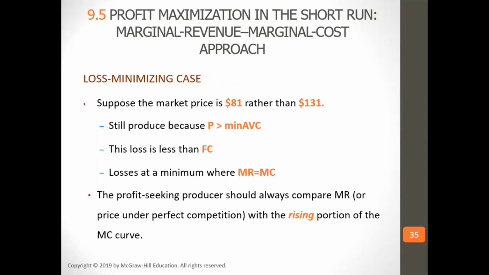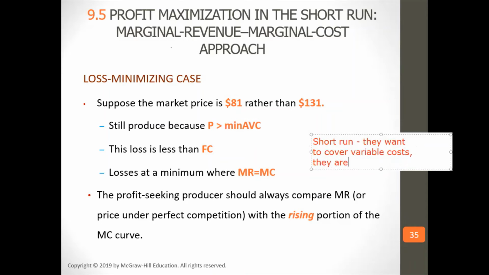Suppose the market price is $81 rather than $131. The firm still produces because price is greater than the minimum average variable cost. So they want to always cover variable costs in the short run. They are fine to take a loss if they are covering variable costs.